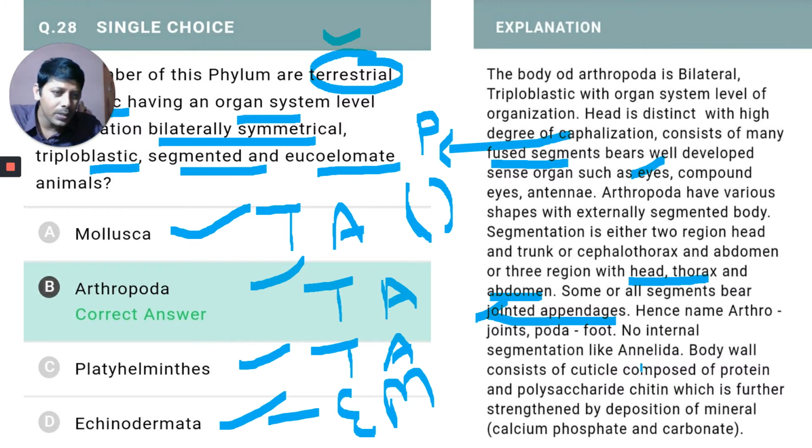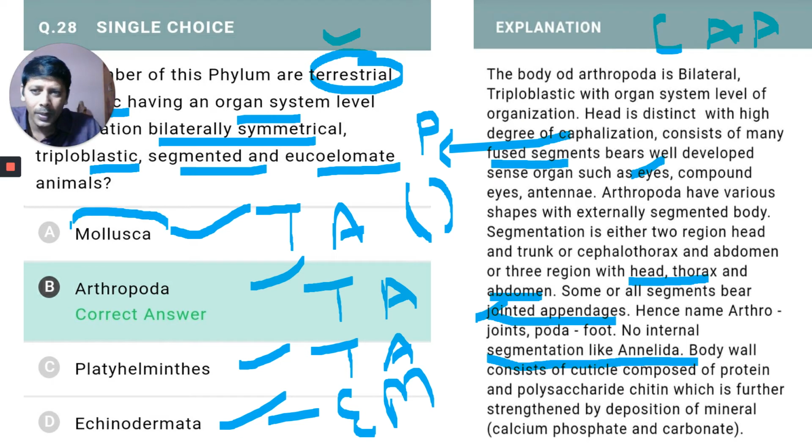No internal segmentation like annelida. Annelida has internal segmentation as well as external segmentation. Segmentation is found in three phyla. Chordata phylum has segmentation. Arthropoda phylum has segmentation. And annelida phylum has segmentation, but no segmentation in mollusca. Mollusca is unsegmented. Very important.